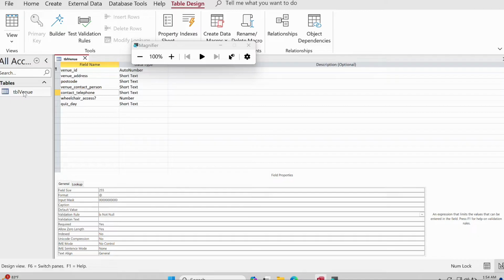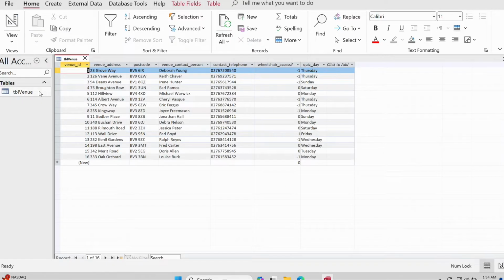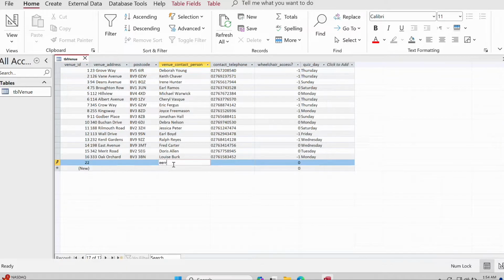After that we will go to our view. Double click here and you will get the view. Now if I want to save this one without this telephone field and I press Control S, it will give me a message that you must enter a value in the contact telephone field. Say okay.